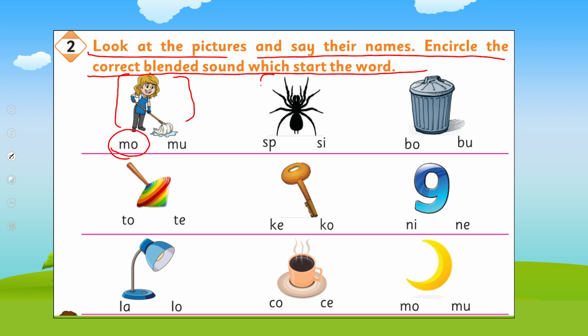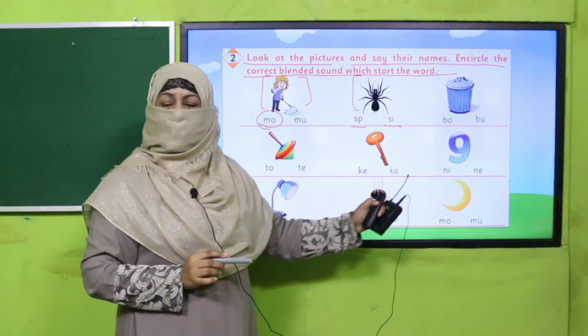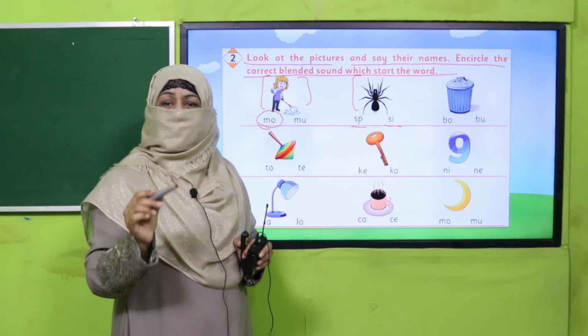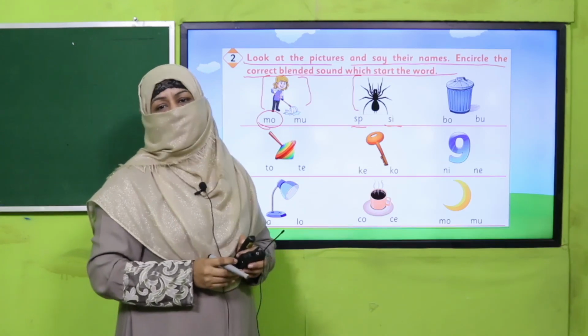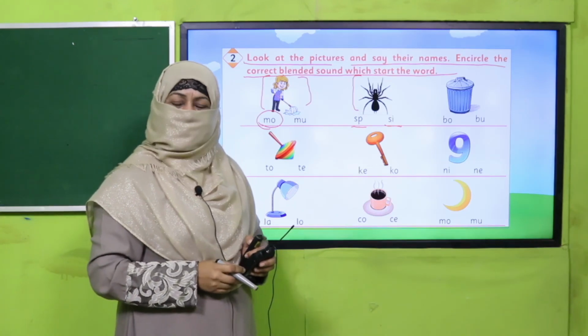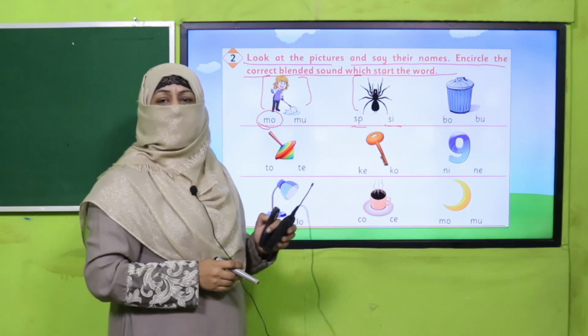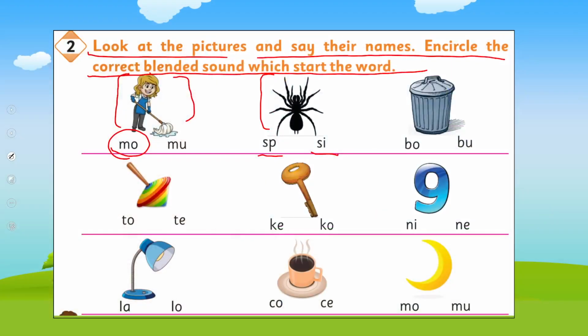Likewise, look at the picture. It's spider. So which is the correct combination for that? You will encircle it. Keep looking at each image and encircle the correct starting blending sound. Understand? Okay, so pause the video, complete this task in your book, and then come back.